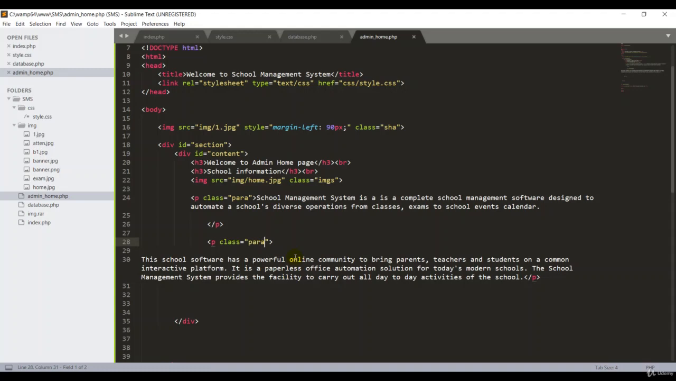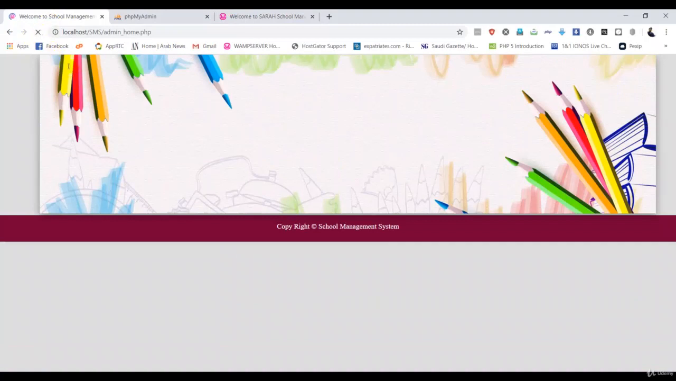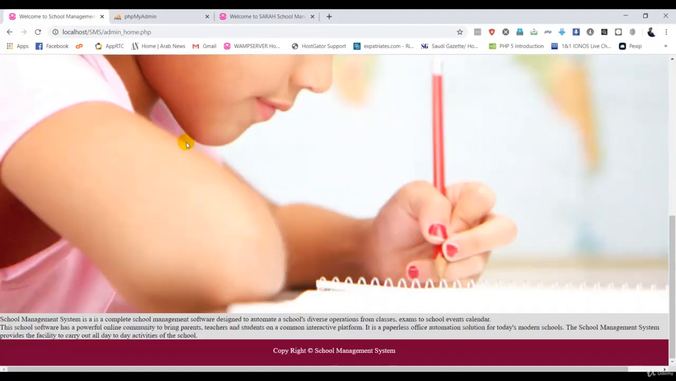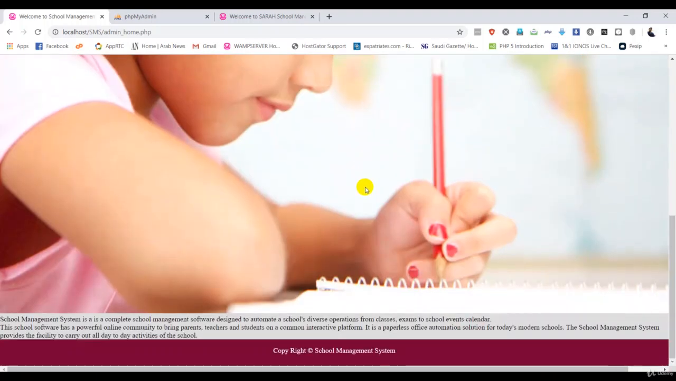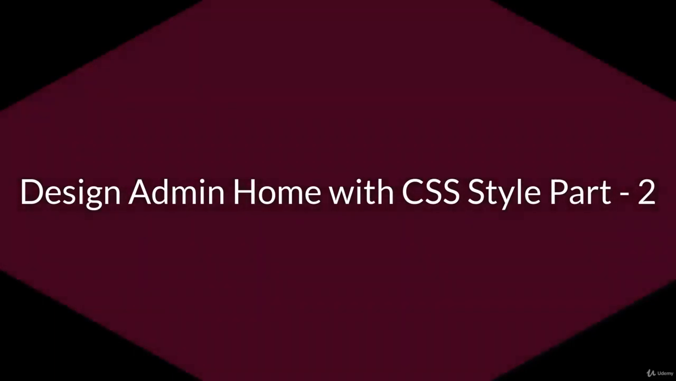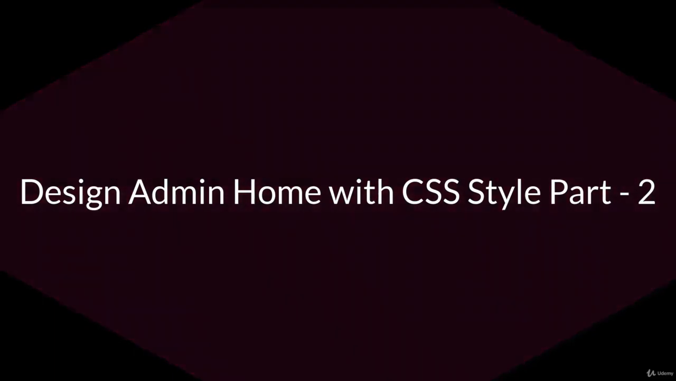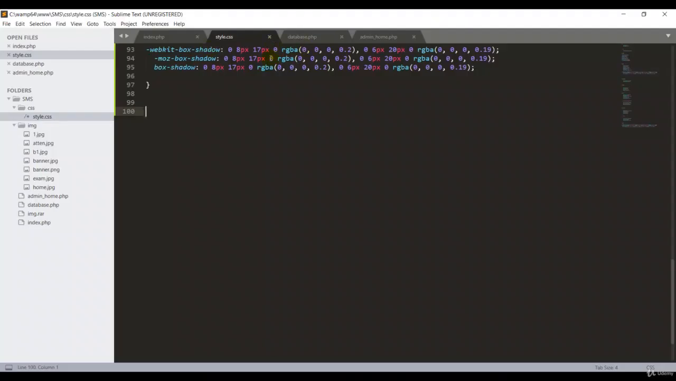Okay, Control S, go back. We have some changes, but it doesn't look good, because we have to put our CSS design and style over here, guys. So now we have to give the style for the admin home page. I go back to my style.css.